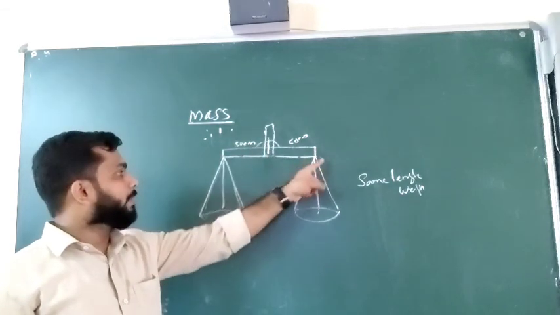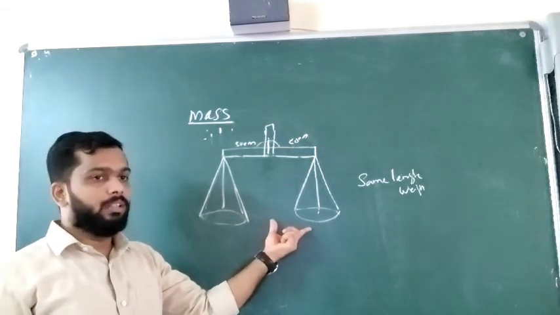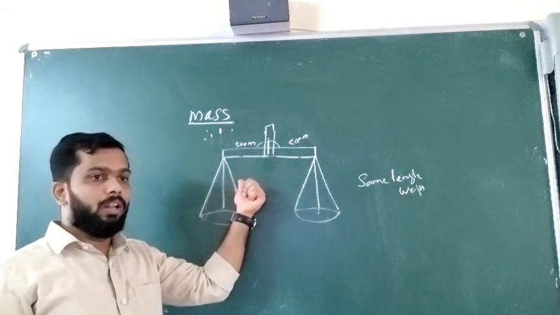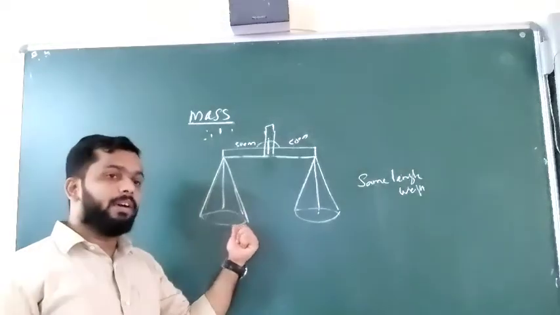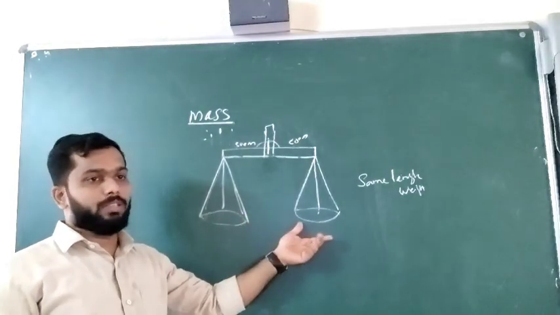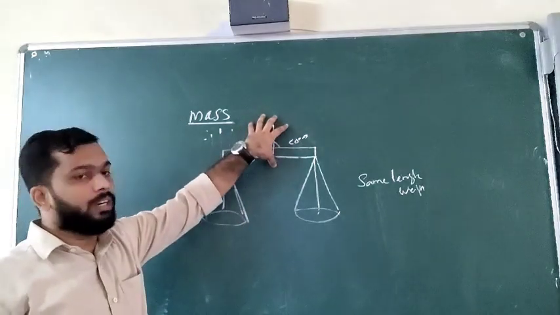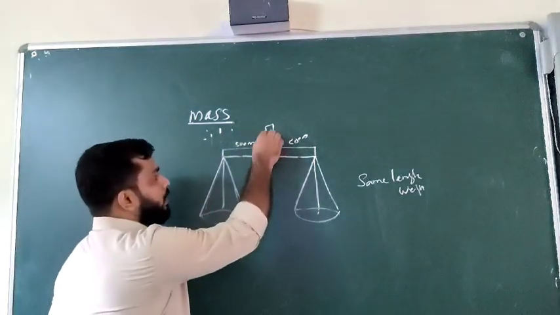And at the extreme end we are going to suspend two pans using chains, and the chains should have equal length and equal mass, and the pans should have equal size and equal mass. Up to here it is clear. So when we are freely suspending this, the pointer will be sharp at the horizontal.